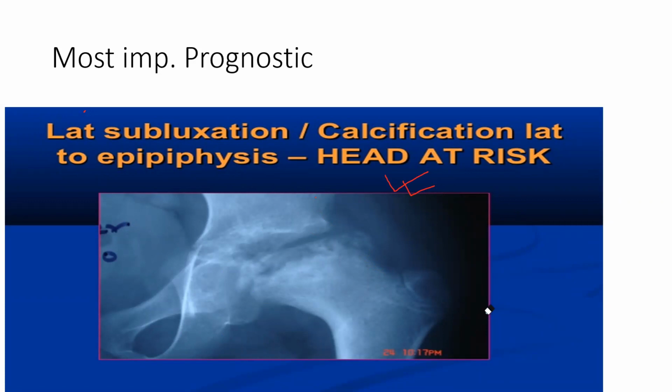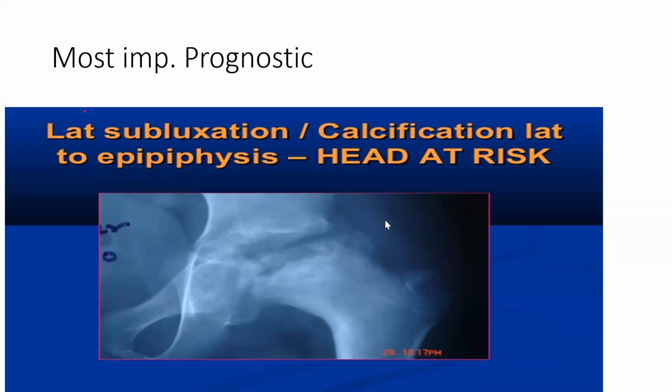Then calcification of the epiphysis. So if laterally there is calcification in the epiphysis, this is your epiphysis. Calcification is a bad thing for the epiphysis because it will decrease its growth. The main aim of the physis or epiphysis is to grow. If there is calcification, that means the growing potential is decreased. It will be detrimental for bone growth. So calcification laterally is bad. Subluxation laterally is bad. So these are two head signs, Catterall head at risk signs.